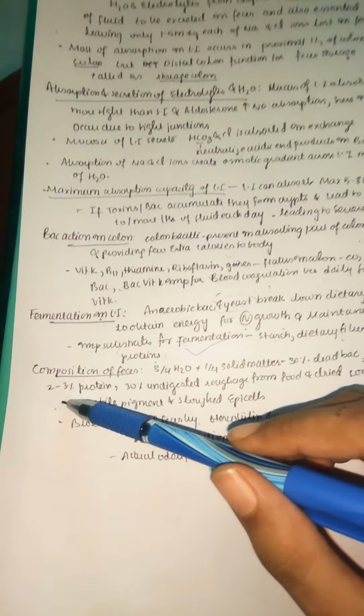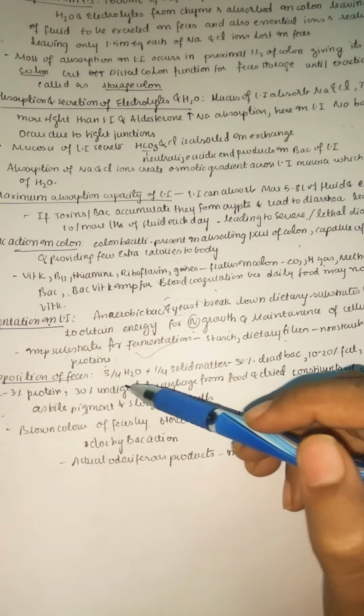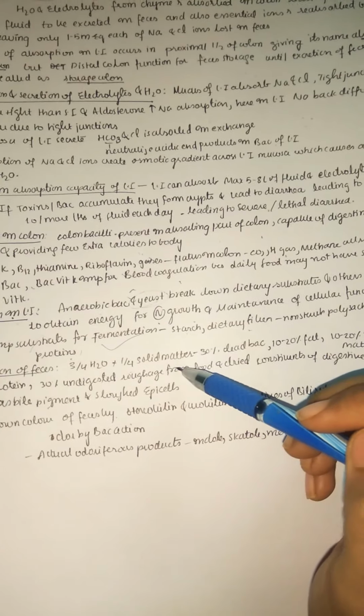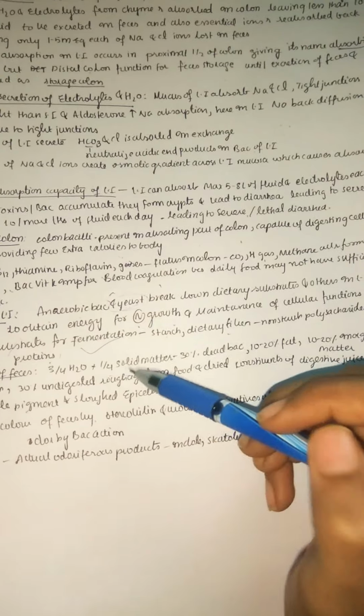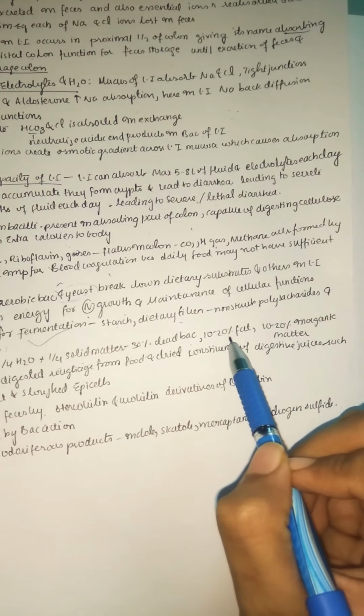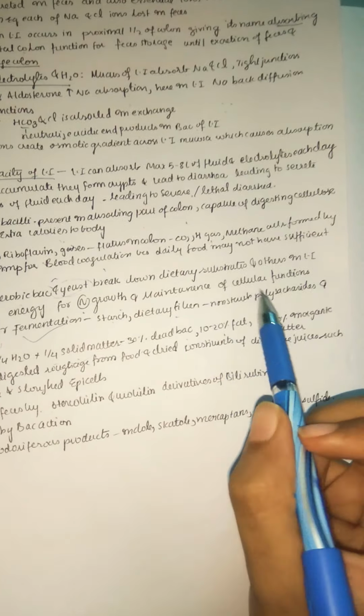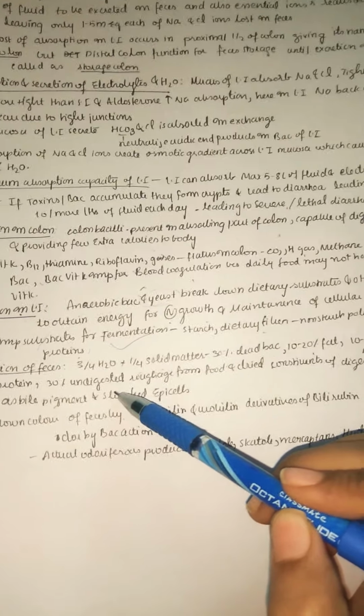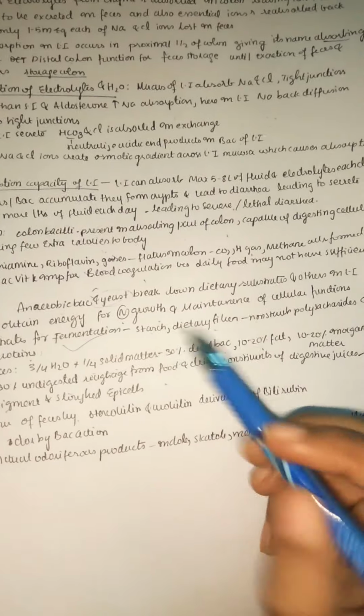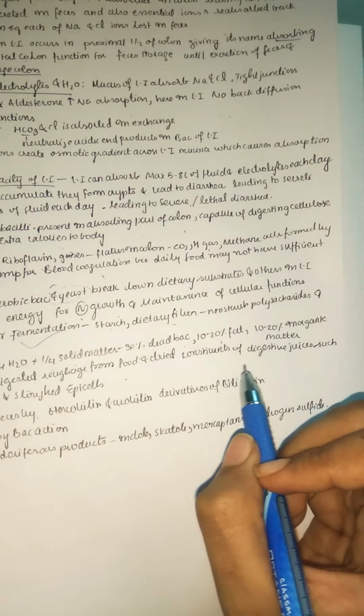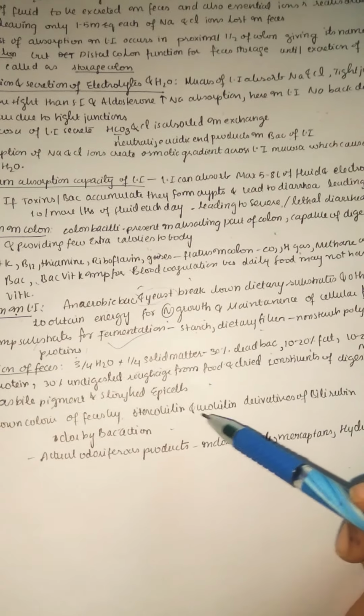Now let us see the composition of feces, the final one. Three-fourths of the feces is water, and one-fourth is solid matter, all of which is waste material: 30% dead bacteria, 10 to 20% fat, 10 to 20% inorganic matter, 2 to 3% protein, 30% undigested roughage from food, and dried constituents of digestive juice such as bile pigments, and sloughed off, peeled off epithelial cells.